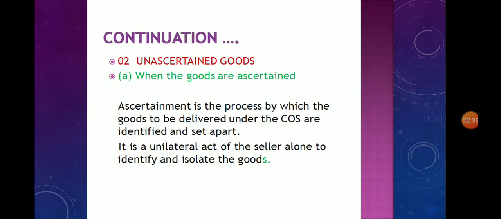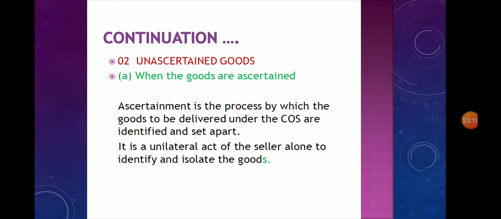The first one, what is meant by unascertained goods? These are goods which are not identified and agreed upon at the time of contract of sale. For example, a person wants to buy a car from a showroom where different models at different prices have been displayed. All these displayed models represent unascertained goods.